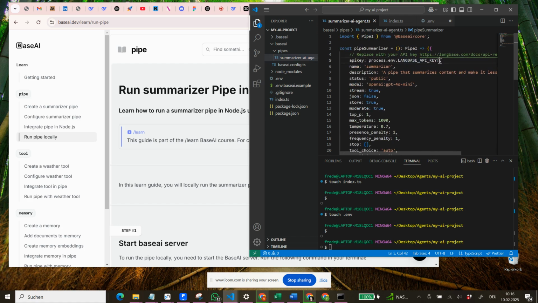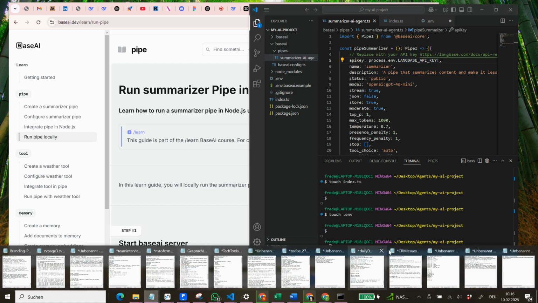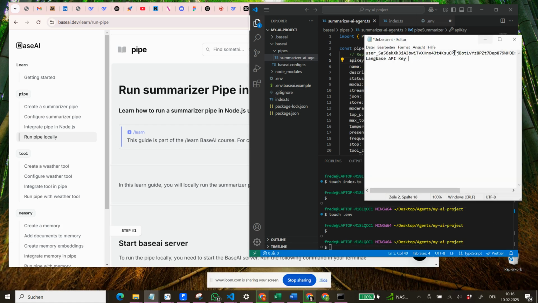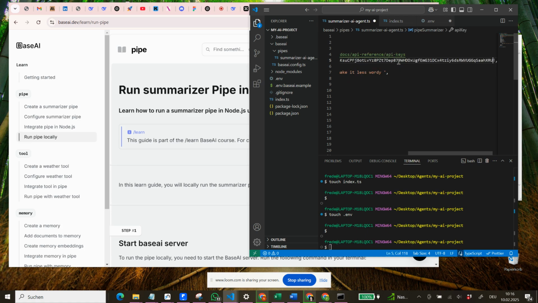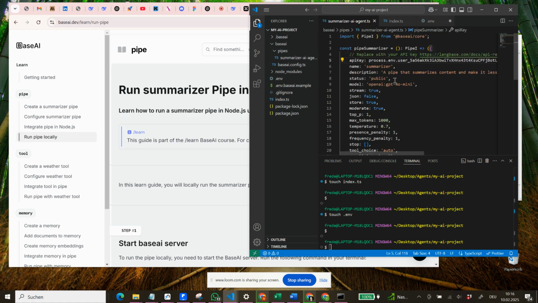So I'm not 100% sure, but I think we have to just put the key in here and then have the exclamation mark. But let's see how we do this. We quickly open here our API key. So this is a very long one. We quickly open this one. As said, we will delete this afterwards. So now we have our API key.